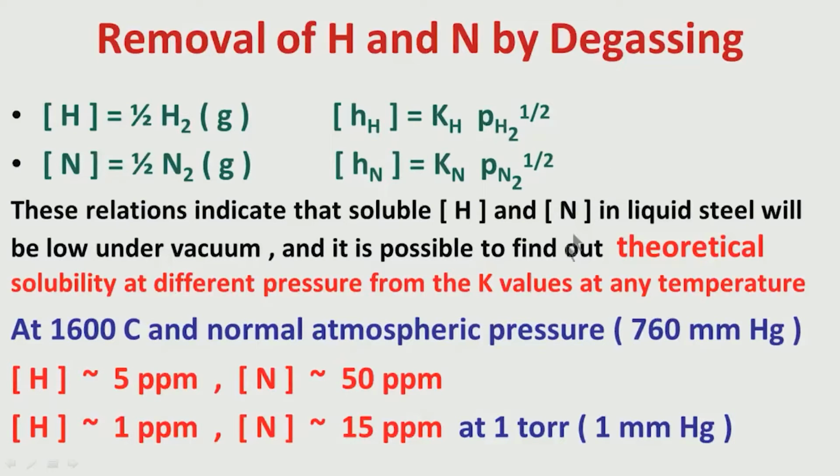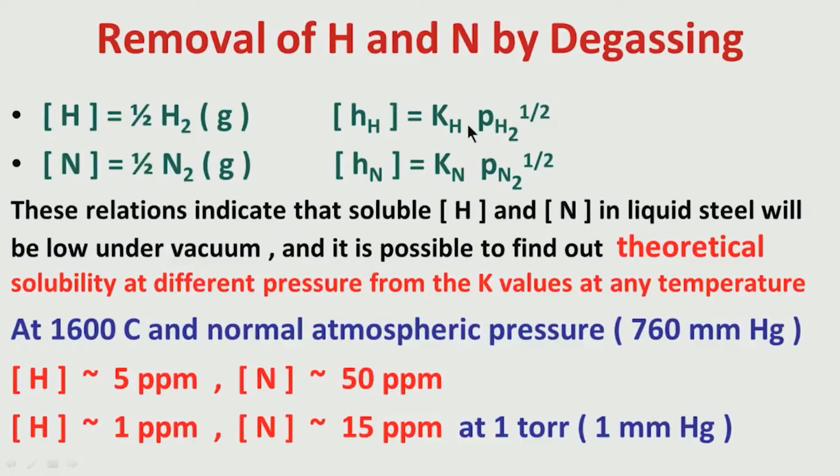Now, you try to understand what these relations indicate. These relations indicate that soluble hydrogen and nitrogen in liquid steel will be low under vacuum. Under vacuum means partial pressure is coming down. Vacuum means partial pressure of all the gases is coming down, is it not? So, hydrogen partial pressure will come down, nitrogen partial pressure also will come down. So, all partial pressures will come down. In the process, it will help removal of hydrogen as hydrogen gas, removal of nitrogen as nitrogen gas.